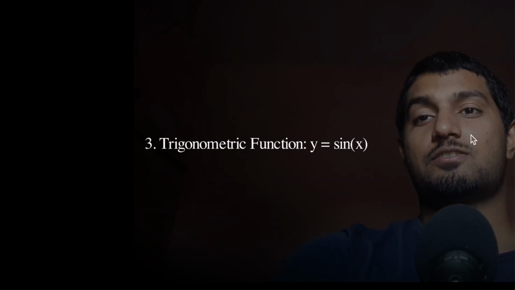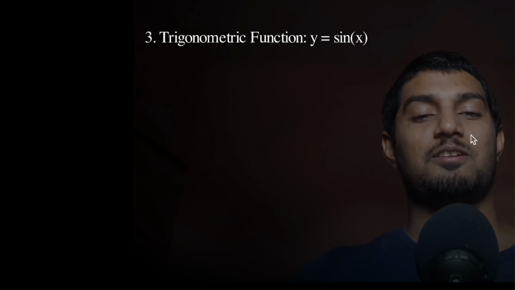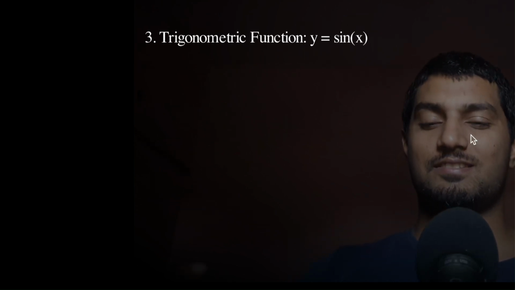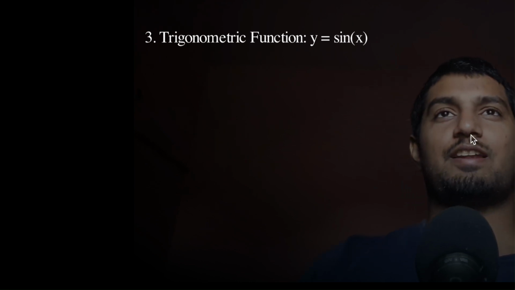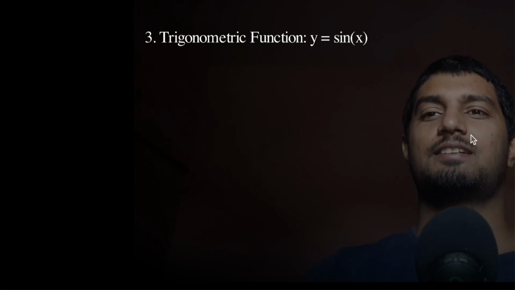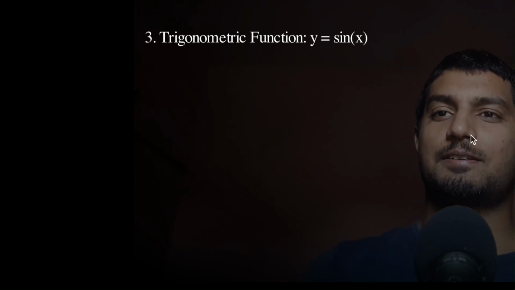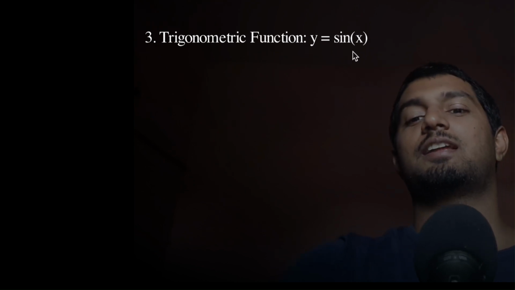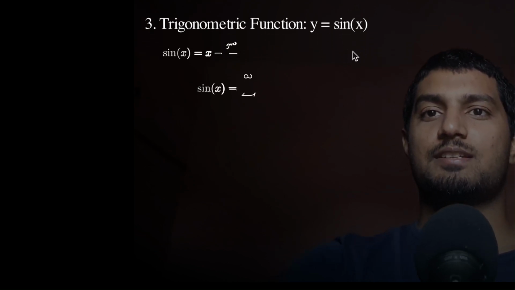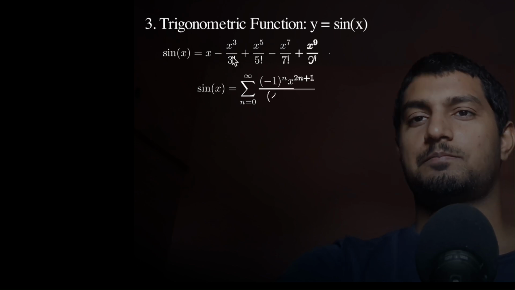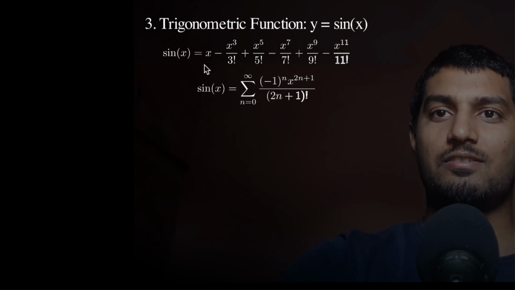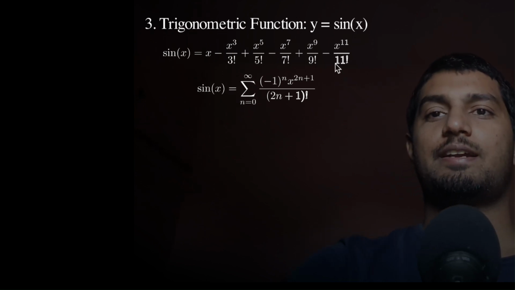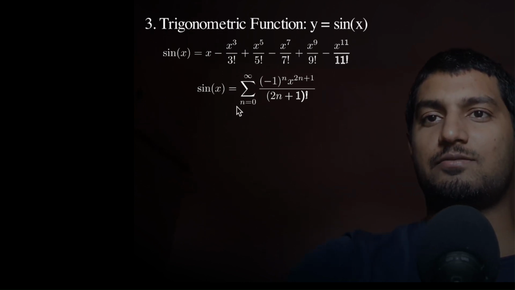Now the next function, sin x, which we have seen a lot of times. What does that mean? Usually our function has some variable like x square or x or something like this, right? And this is a short form of this function. This function doesn't look like this. It is basically something like this, where you pass in some value of x and you solve this thing, then you get some output, right? And that same thing could be written in this form.